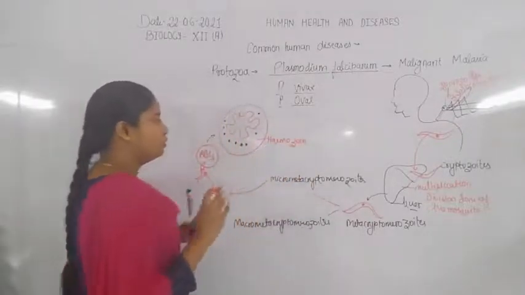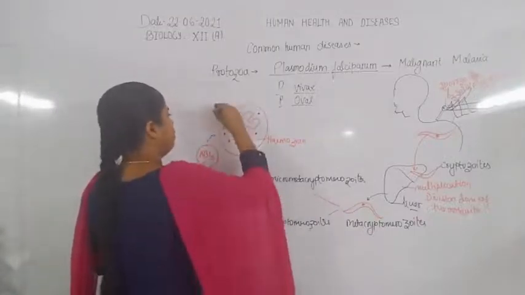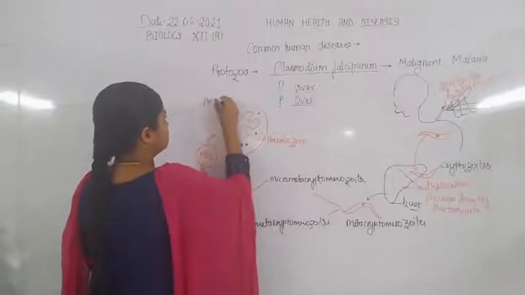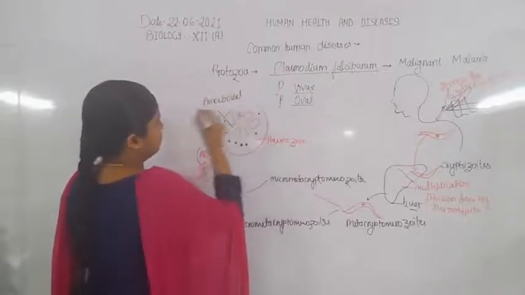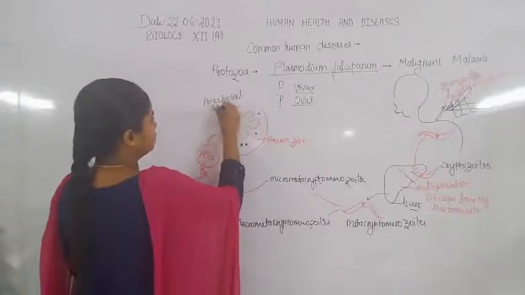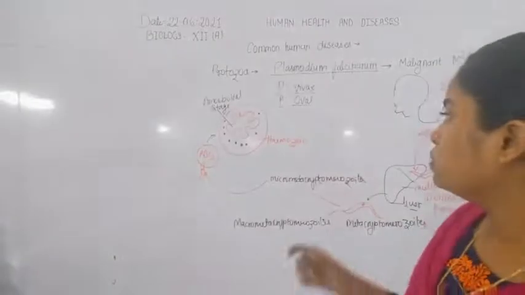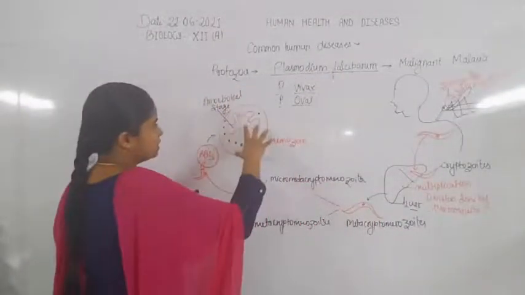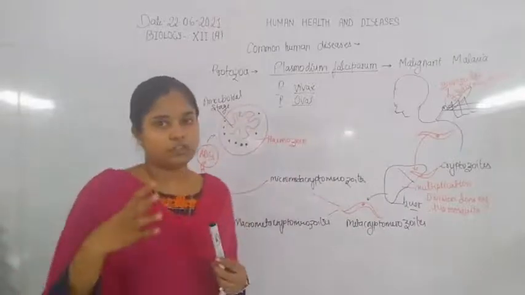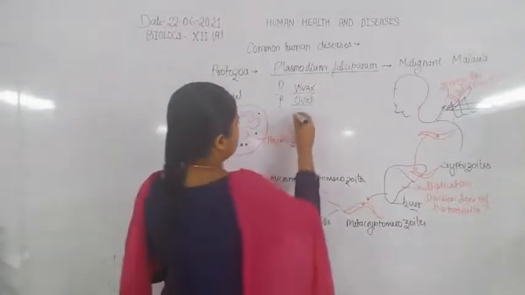Now, hemozoid is formed by the parasite's amoeboidal stage. There is also formation of the signet ring form after the amoeboidal stage.